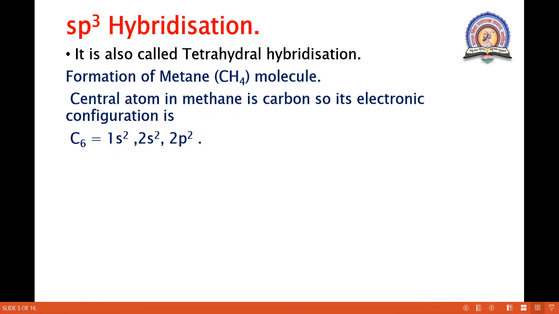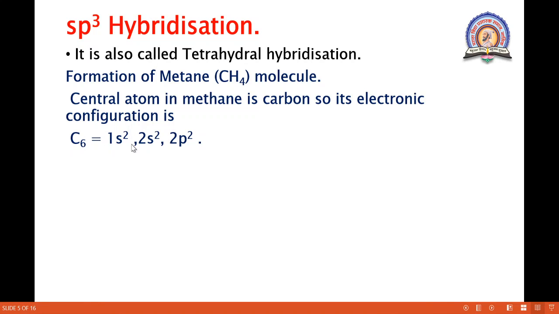The formula for methane is CH4. The central atom in methane is carbon. Its atomic number is 6, so its electronic configuration is 1s2, 2s2, 2p2.